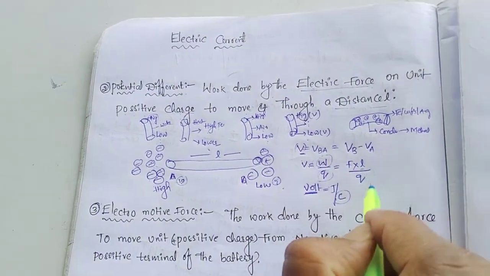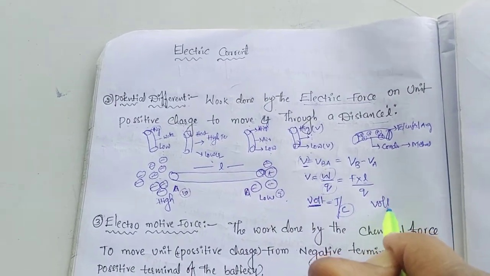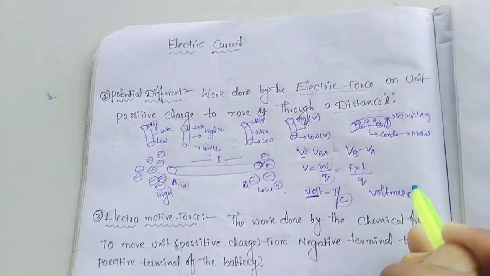We know this: the instrument for measuring volt or potential difference is the voltmeter.